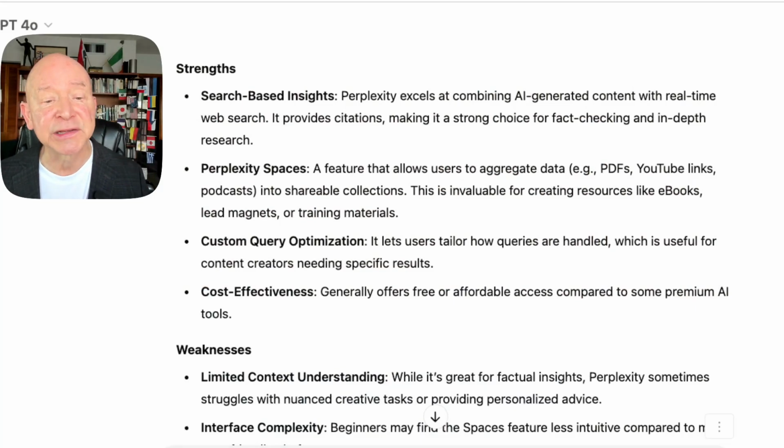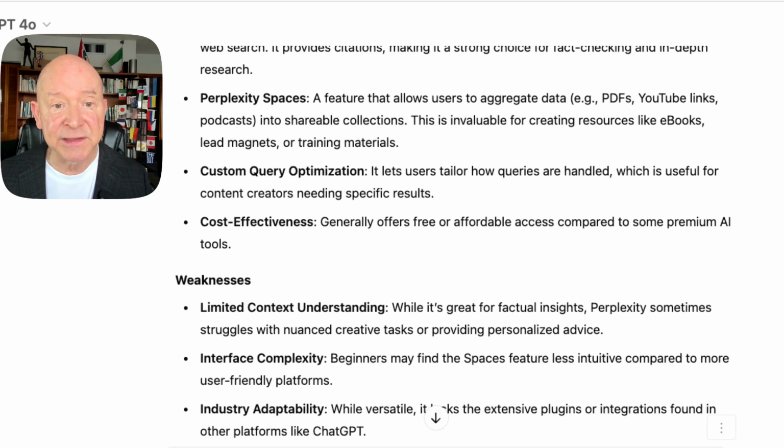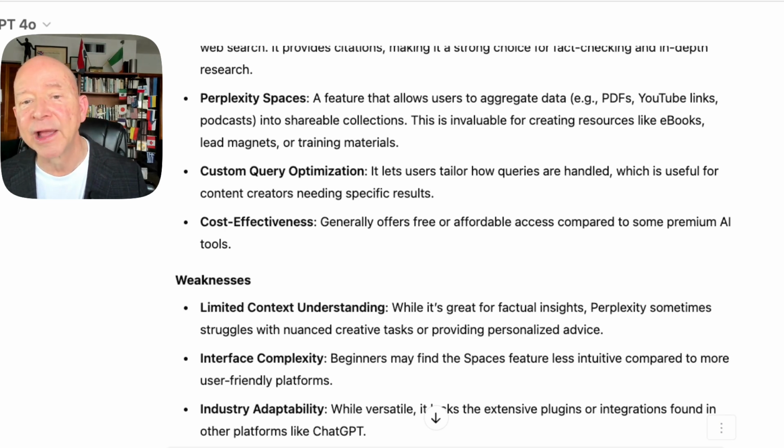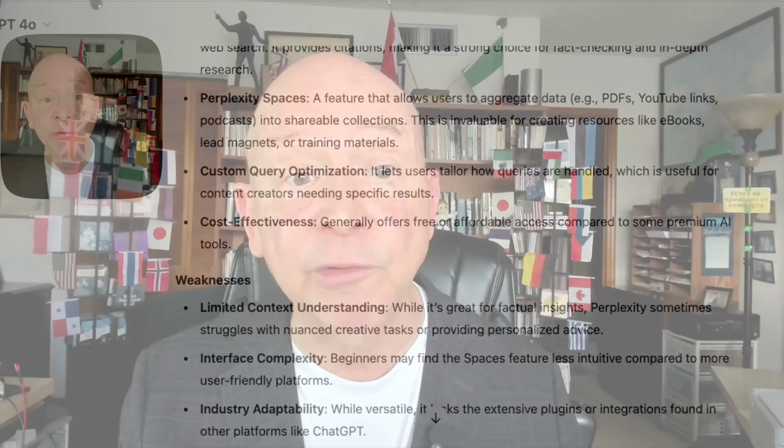The strengths here, yes, search-based insights that are there. Plus, we see also they have Perplexity Spaces. This is a feature that allows users to aggregate data like PDFs, YouTube links, podcasts, all that can be put together into shareable collections. That's powerful. This is invaluable for creating resources like ebooks, lead magnets, and training materials. Okay, that's real good for those of us who are content entrepreneurs, because you want to make sure you have those lead magnets, you have the resources, the extra goodies that you can give people. Sometimes they're audio, sometimes they're video, sometimes it's a combination. With Perplexity, you have a way to do that.